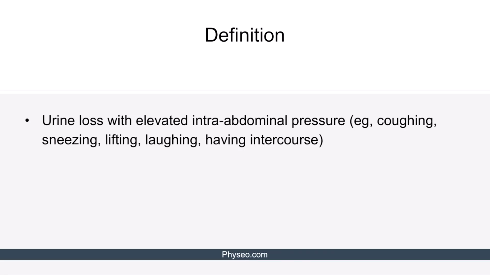Let's get started. Stress incontinence is defined as urine loss that occurs with elevated intra-abdominal pressure. Examples of activities that increase intra-abdominal pressure include coughing, sneezing, lifting, laughing, or even having intercourse.